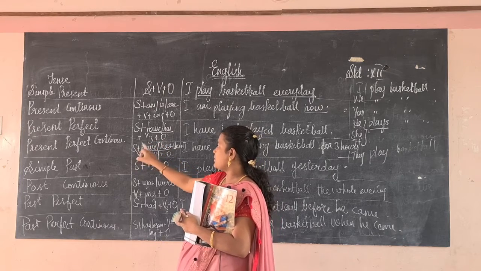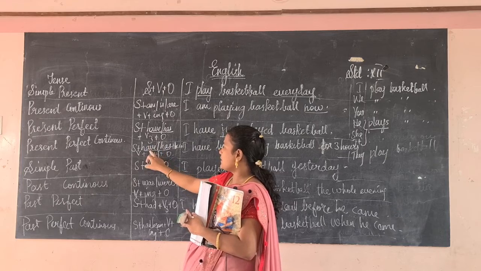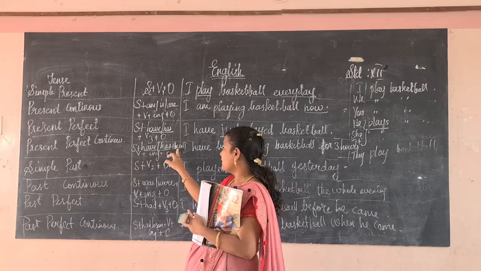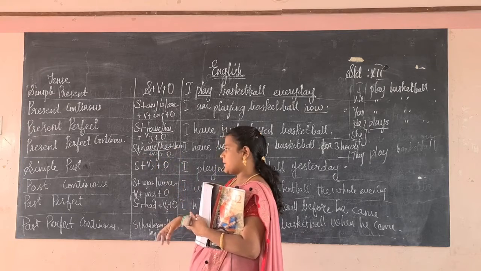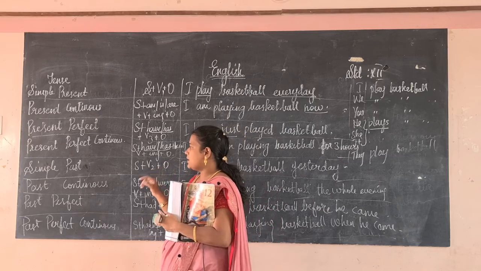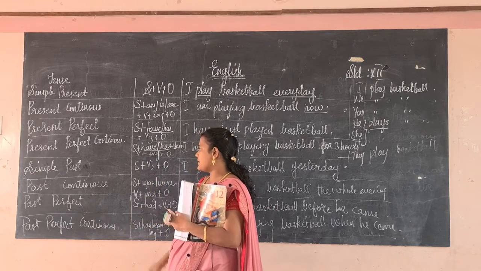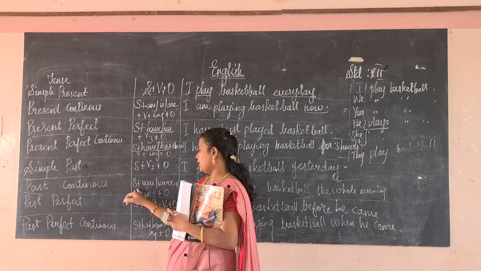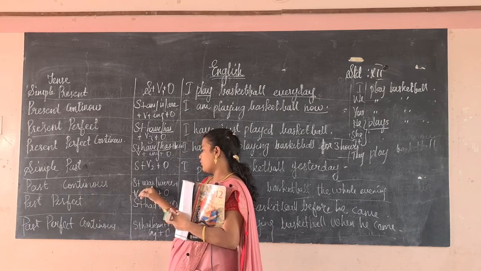The same way, the subject here, according to the person, first person, second person, third person, we have to supply this has. Then been, verb plus ing. Okay. I hope you have understood what is present tense. And what is the formation of the past tense? Verb, V2, object. Next, subject, was or were.